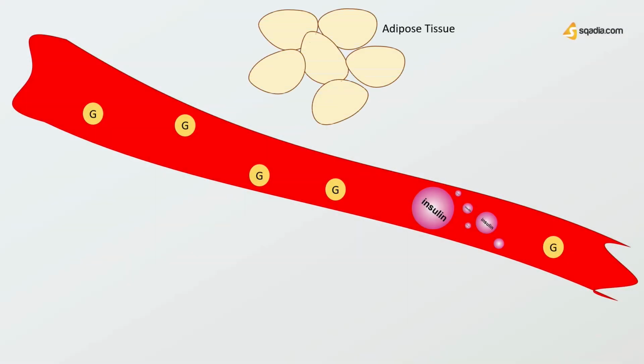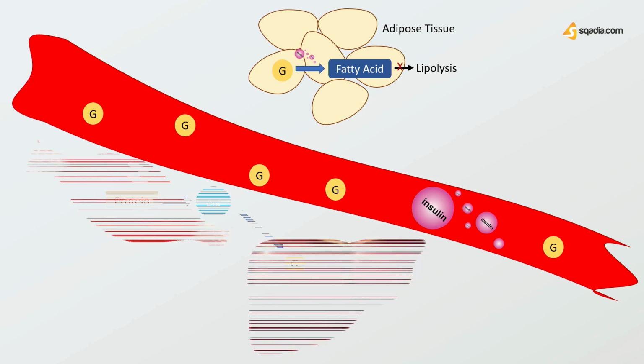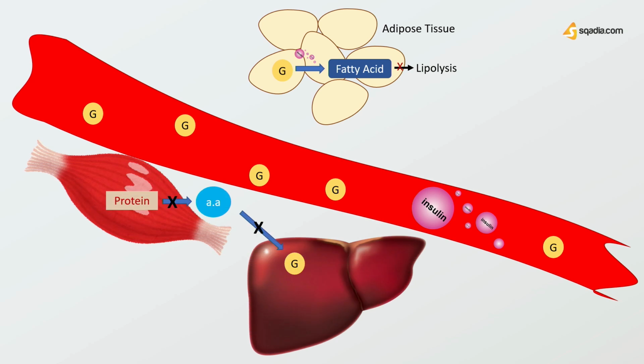The lipid metabolism of adipose tissue is also influenced by this hormone. Insulin stimulates the conversion of glucose into fatty acids. It also inhibits the degradation of fat by hormone-sensitive lipases. It prevents the breakdown of muscle proteins.